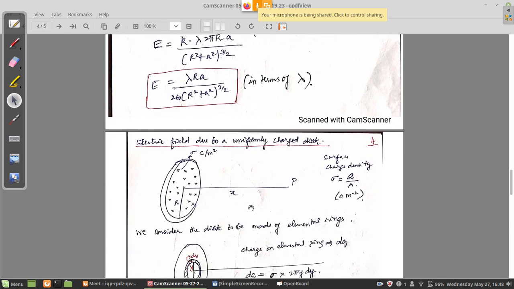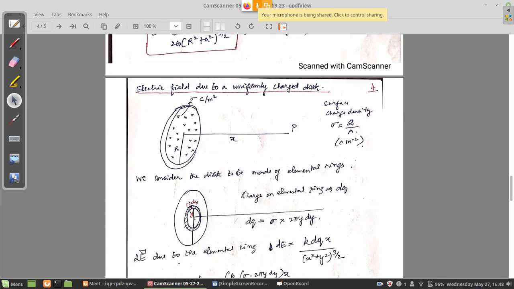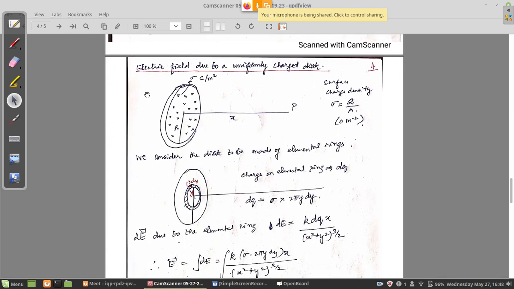And finally today, one more application we can discuss. It is also very simple. That is the electric field due to a uniformly charged disk. I was mentioning in the beginning, a DVD or CD disk, you can imagine that. So this disk is like that. If the disk is entirely charged, then what is the electric field at a point x away from the disk?